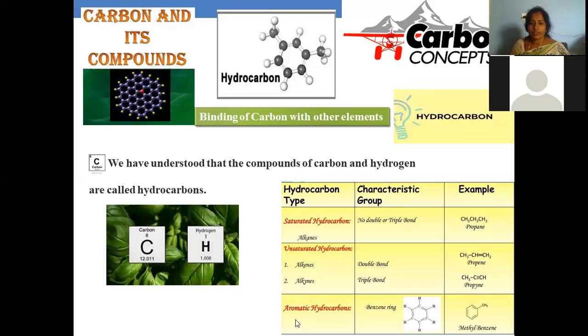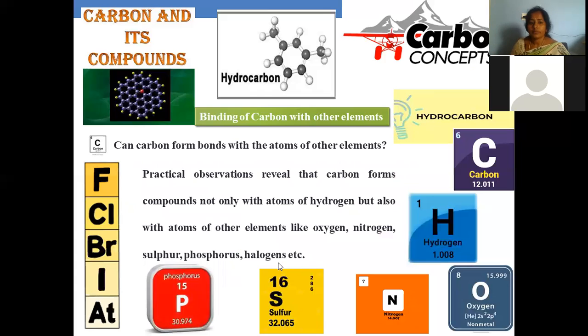And another kind of hydrocarbon is aromatic. Aromatic is nothing but, it should be in the cyclic form, it should be a planar compound, that means a flat molecule, and conjugation should be present within the molecule. Then only we can regard these compounds as aromatic in nature. All these are the types of hydrocarbon. This is a kind of carbon compound.